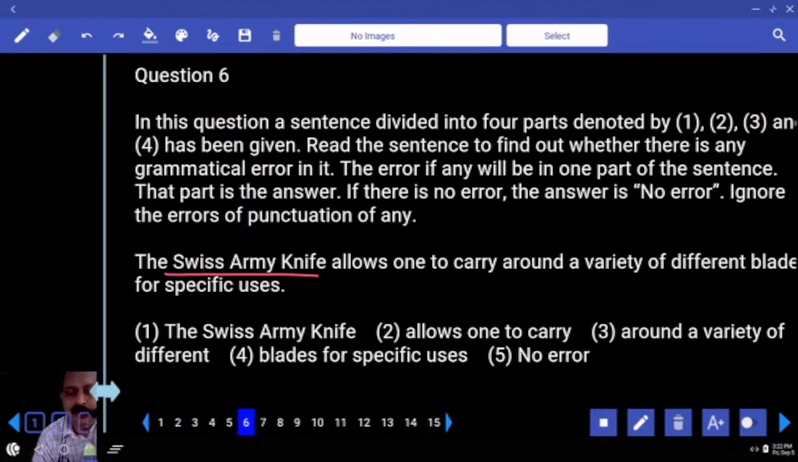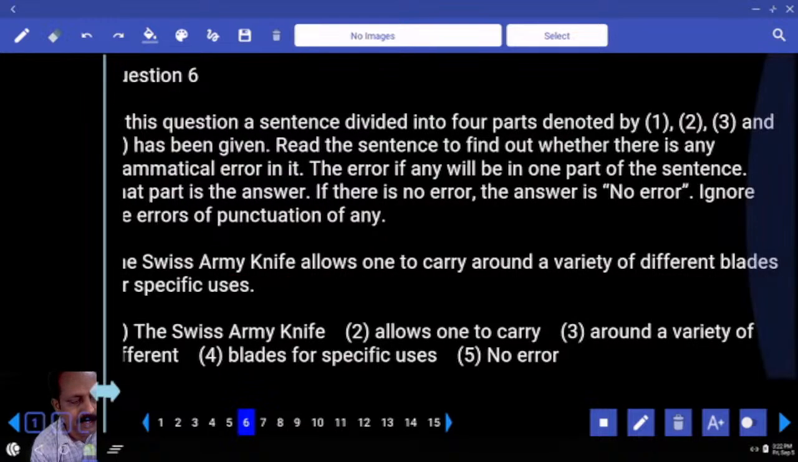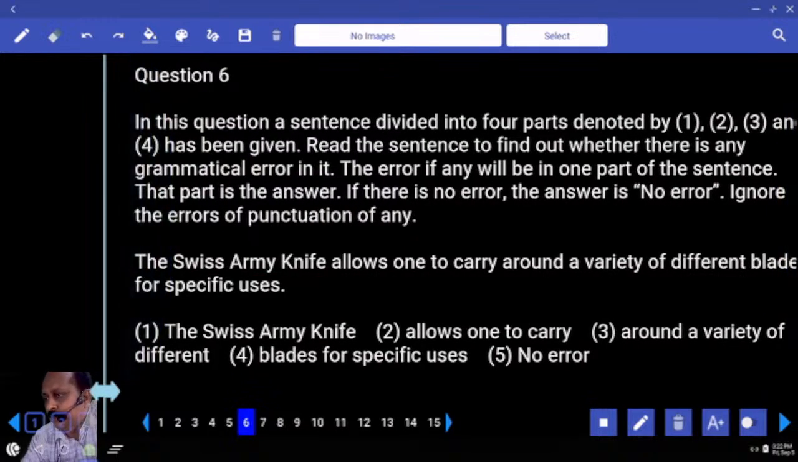Look at the sentence. The Swiss Army knife allows one to carry around a variety of different what? Blades for specific uses. In that you have different, you have scissors, you have blades, you have so many things. Have you ever seen that? That is called Swiss Army knife. Anything wrong with the Swiss Army knife?